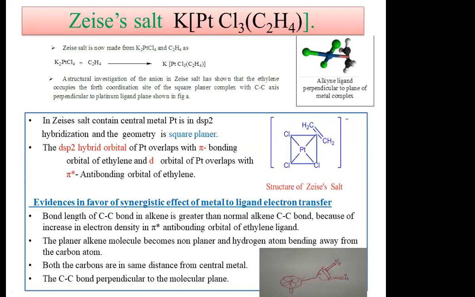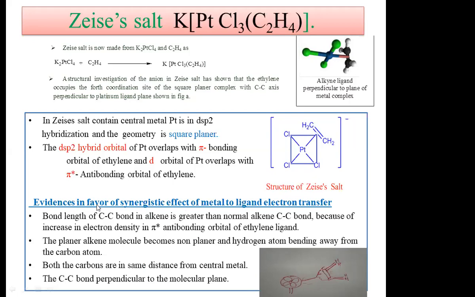Similarly to what we discussed in the metal-ethylene complex, the platinum and the ethylene are perpendicular, making an angle of 90 degrees, with square planar geometry.